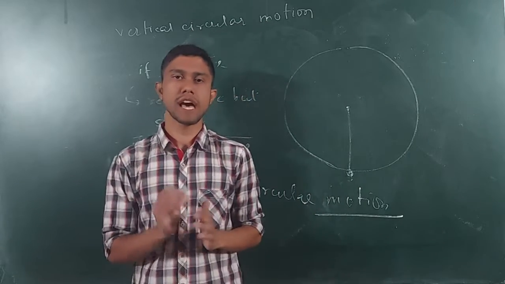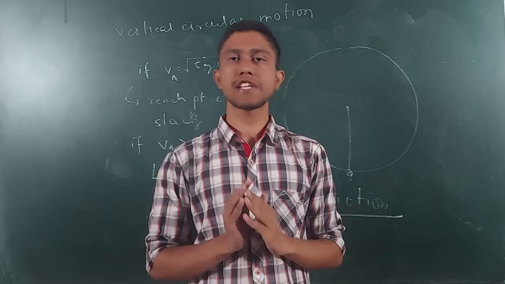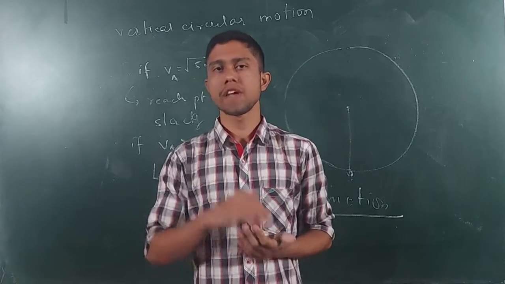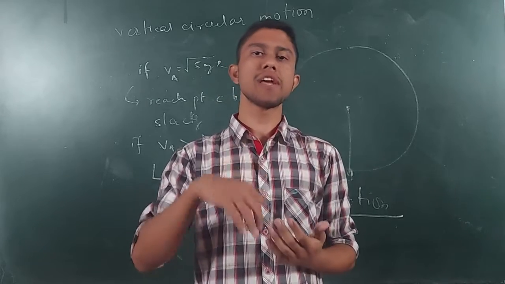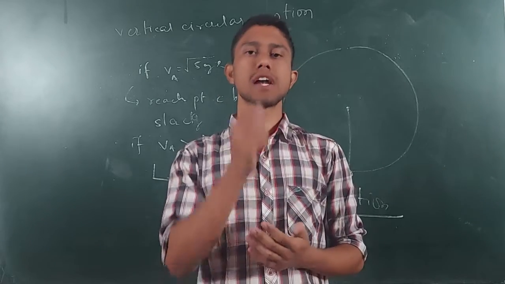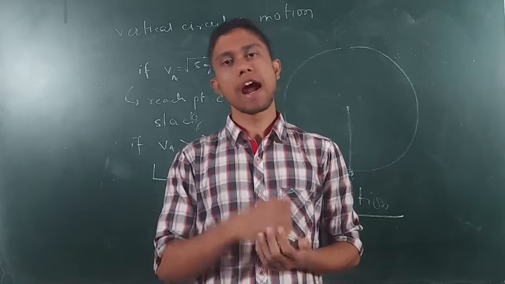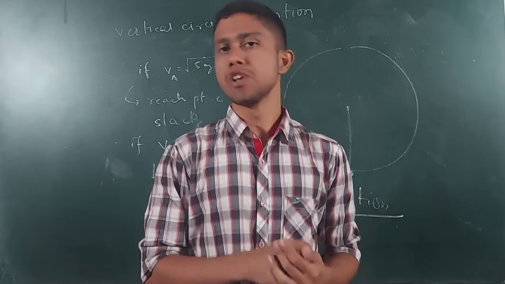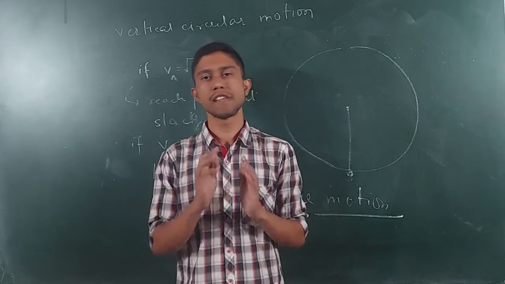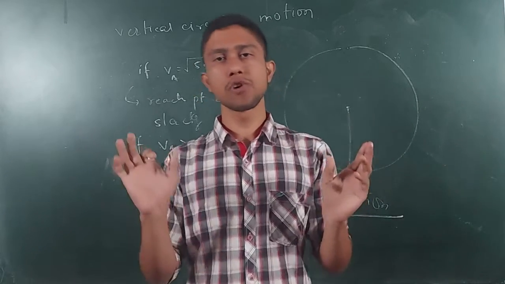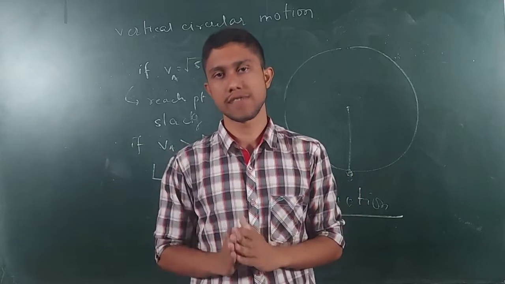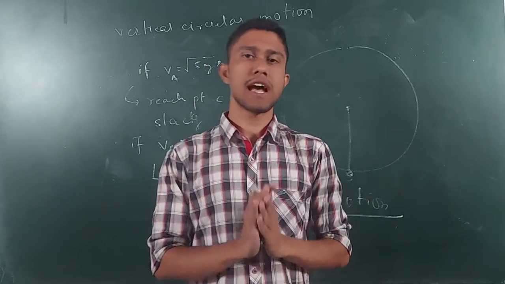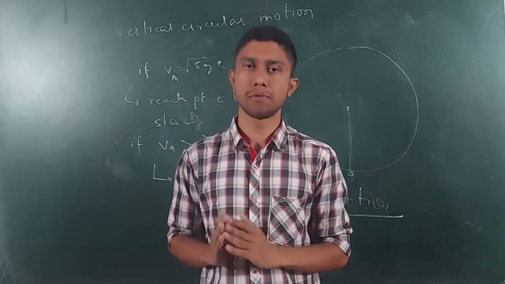Okay, so in this way we have seen the three cases. First case was one in which the particle was oscillating in the lower half circle. The second case in which the particle was going in the upper half circular motion but was unable to complete the whole circle. And third case in which the particle is able to complete the whole circle. So in the first case we have seen that when the velocity is between 0 and root over 2gl, the first case is satisfied and the body performs oscillations. So this can be used as an application to simple harmonic motion.